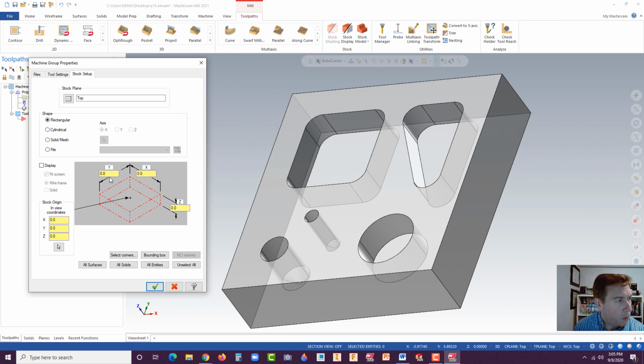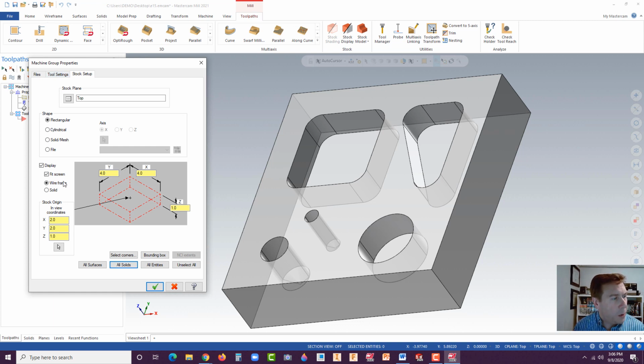All right, so right here we could put in the size of the block that we got, but let's imagine it's already milled down to size. And so we're going to just hit all solids here, and it will pick up the parameters of our block, 4x4x10, or 1. And so we're in good shape there that it automatically identified that. If we wanted to, we could add a little material if we wanted to face it or something like that too. This is just very basics I'm showing you. We're not going to get into facing and stuff like that.